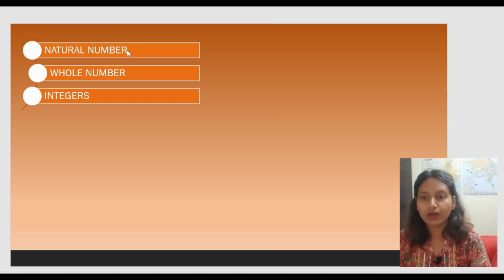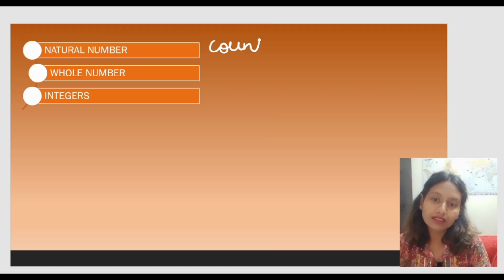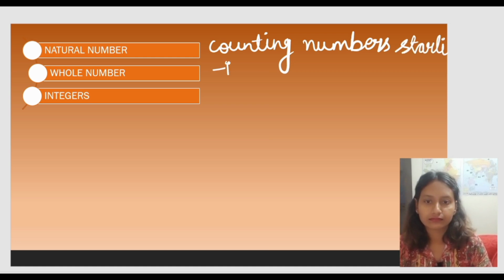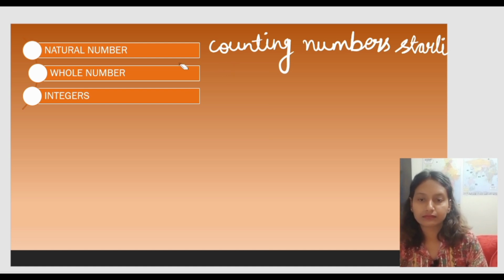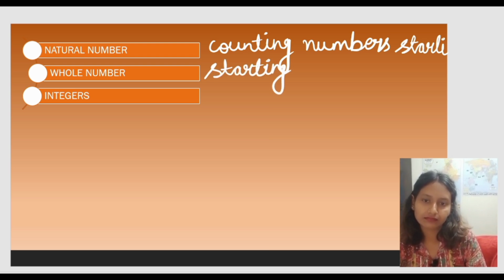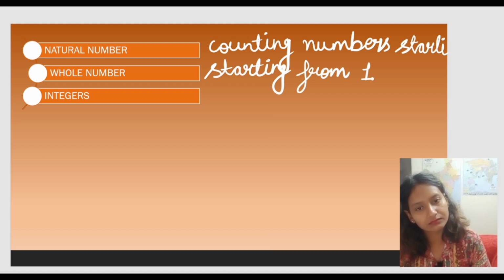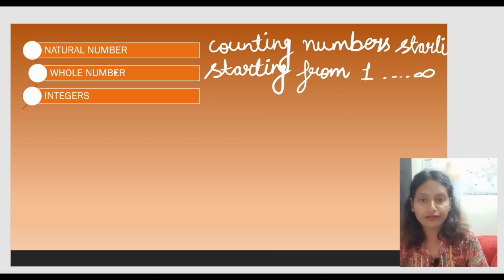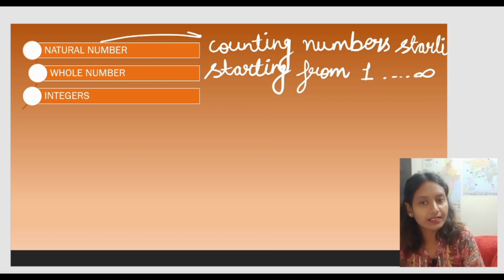So now, what are the natural numbers? The counting numbers, starting from 1 and extending till infinity, are the numbers which we call natural numbers.